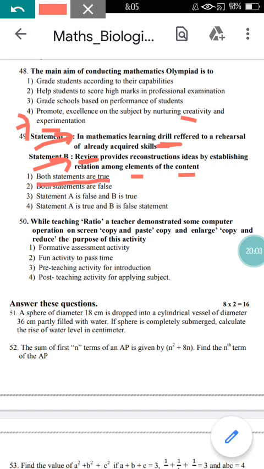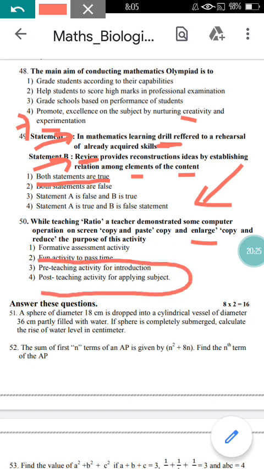Now come to the last question of this video. While teaching ratio, a teacher demonstrates some computer operations on the screen: copy, paste, copy, enlarge, copy, reduce. The purpose of this activity. Why the teacher is asking the students to perform like this is, you can say that this is nothing but a post-teaching activity just to apply the subject. So option 4 here will be the correct option.